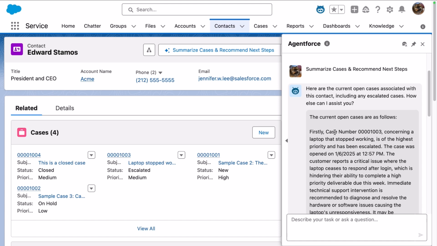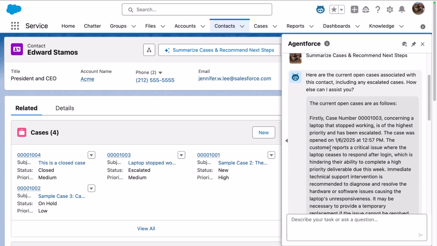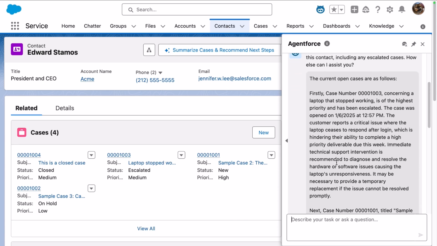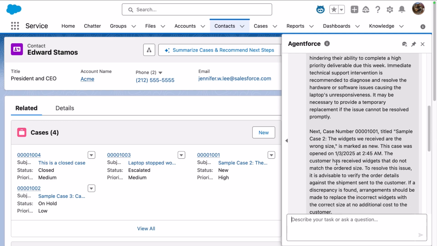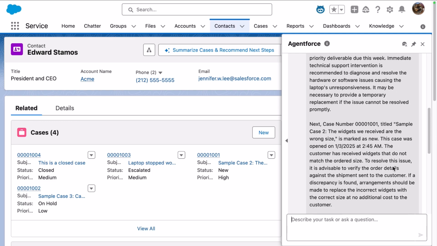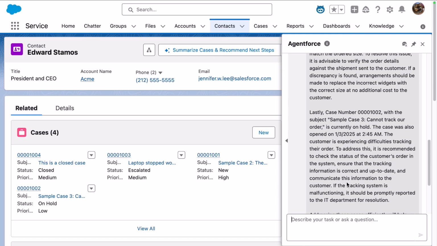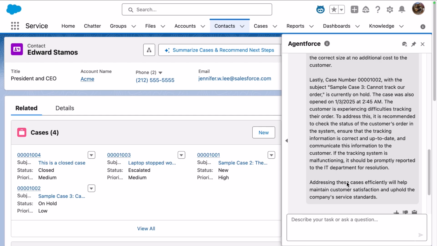So here, let's take a look. We have the first case, which is the highest priority. It's escalated. There's a description of the case and recommended next steps. There's another case, and again, recommendations on how to solve it. And then our last open case with recommendations on what to do. So now that we've read this, we're super prepared for our meeting.